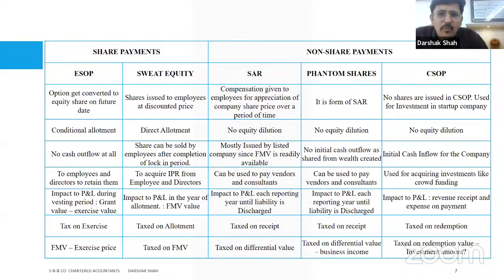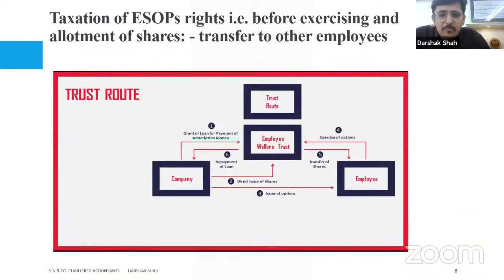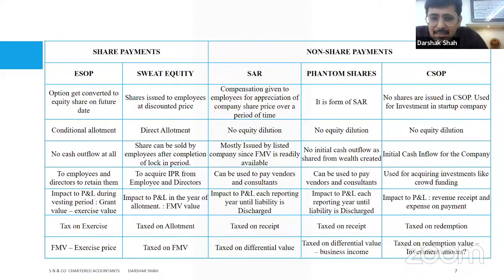So the differential value is supposed to be proportionately allocated over the vesting period, and that's what impacts the P&L. Tax is on the exercise date for the employees, and fair market value is basically the exercise price, and the exercise date is what has been considered, right?